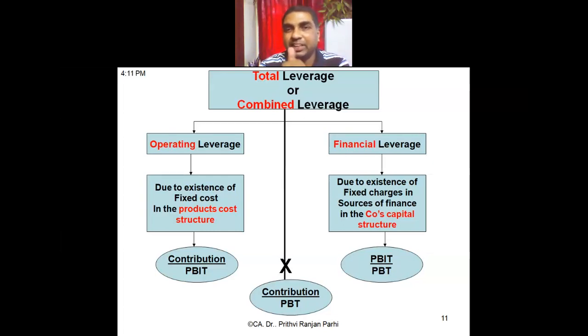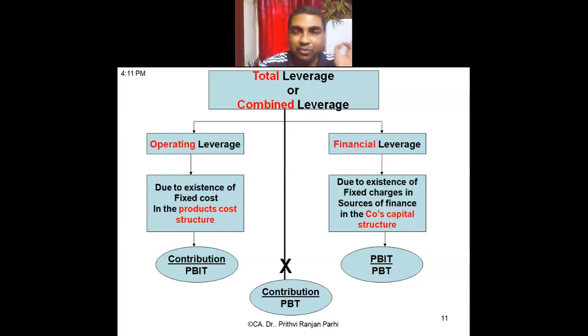We will be understanding how to compute total leverage or combined leverage. But we need to know that combined leverage means it is a combination of two leverages, or the total leverage can be classified into two kinds of leverages. What are they? Financial leverage and operating leverage. The combination of both the leverages is called total leverage.